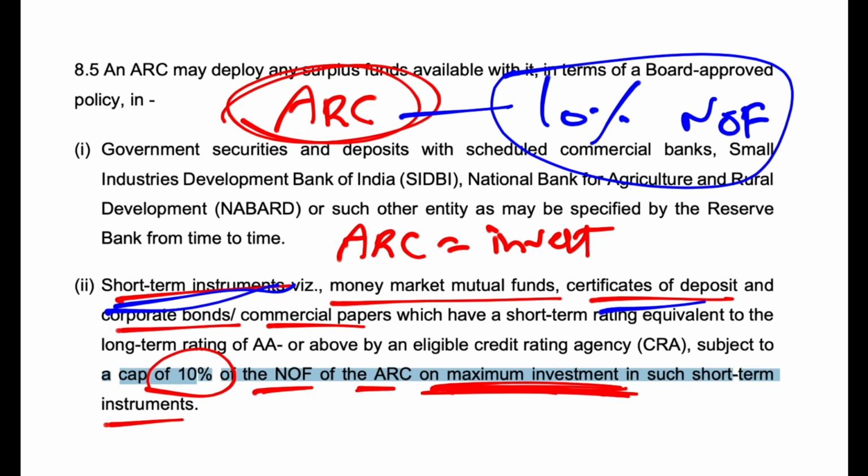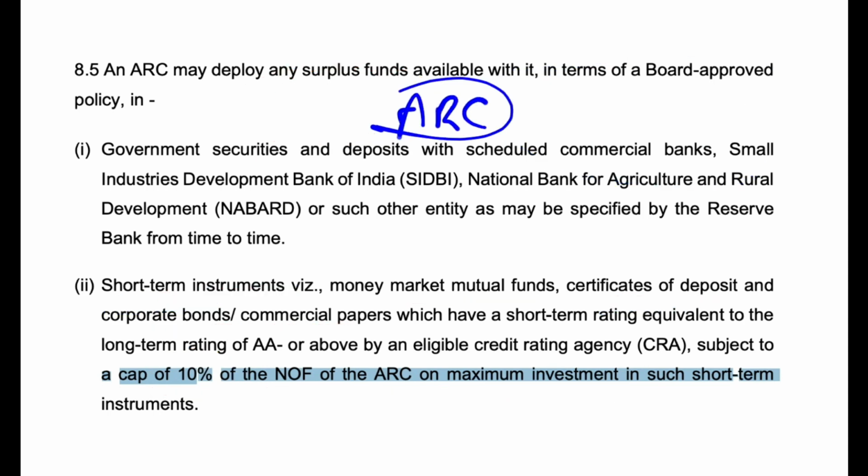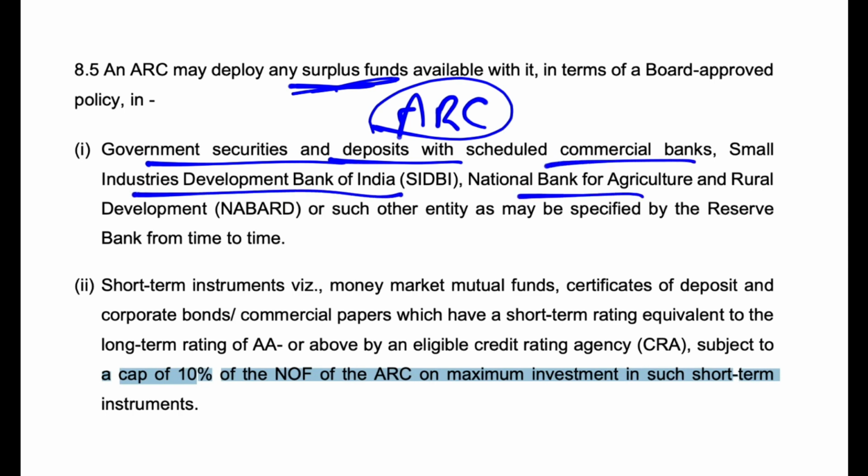And an asset reconstruction company, if it has any surplus funds, can invest in government securities and deposits with scheduled commercial banks, the Small Industries Development Bank of India, NABARD, or any other entity which is specified by the RBI from time to time.